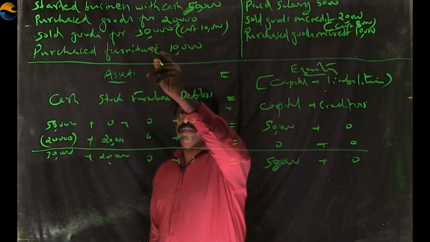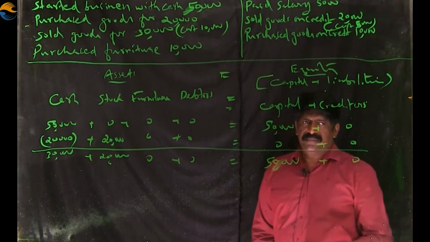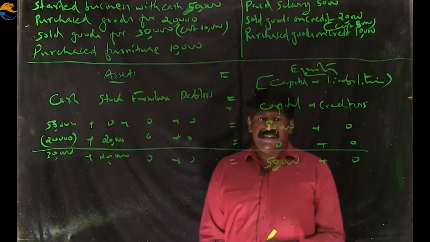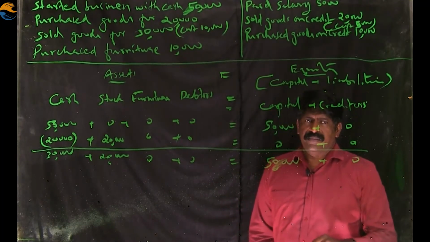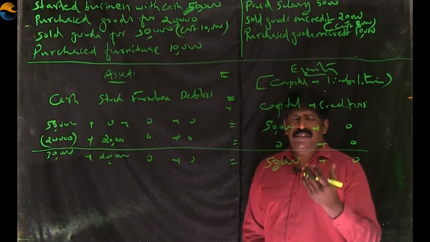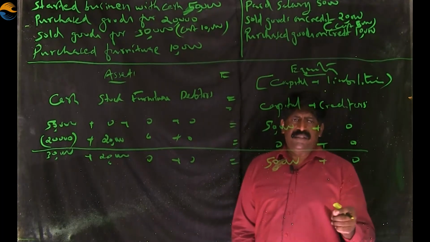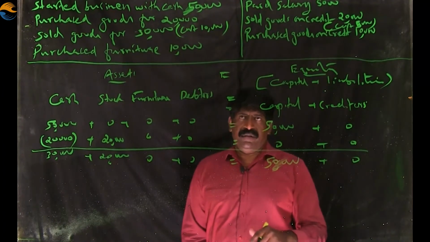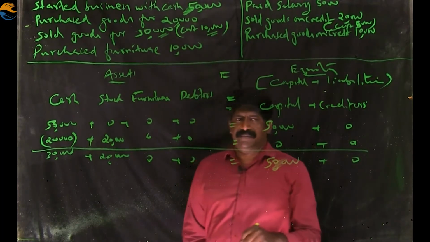When we move to the third transaction, sold the goods for 30,000, cost 10,000. When we analyze this transaction, what is the actual cost of the goods? It's 10,000. We are running the business organization for getting profit. So, when we sell goods, it will be for a profit. Here, 10,000 is the cost of the goods and 30,000 is the sales price.